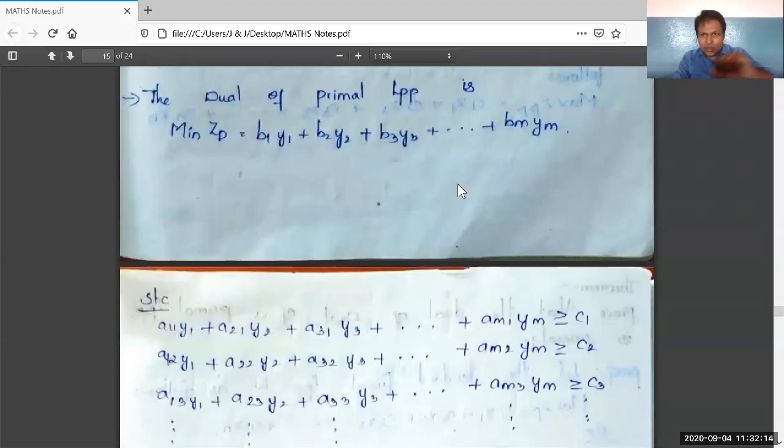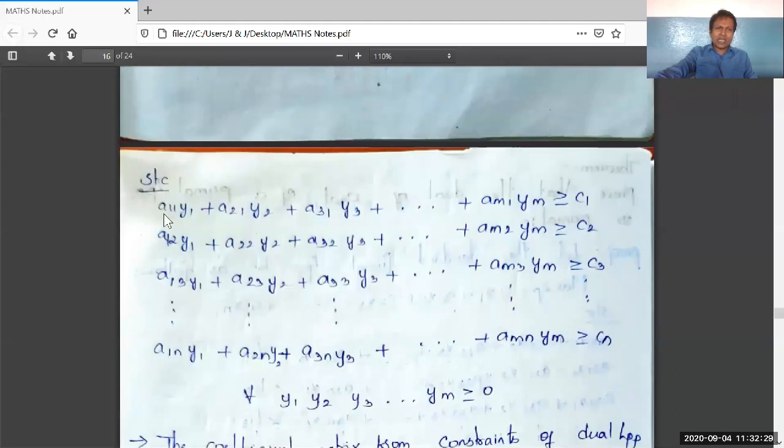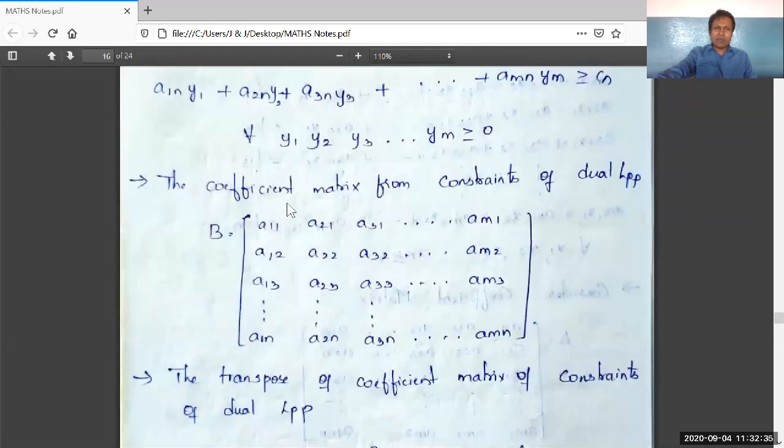Now for this dual LPP, we have to find out the dual again. That is dual of dual. For writing the dual of dual, again here a11, a21, a31, so on up to amn, all these coefficients should be written as a coefficient matrix.